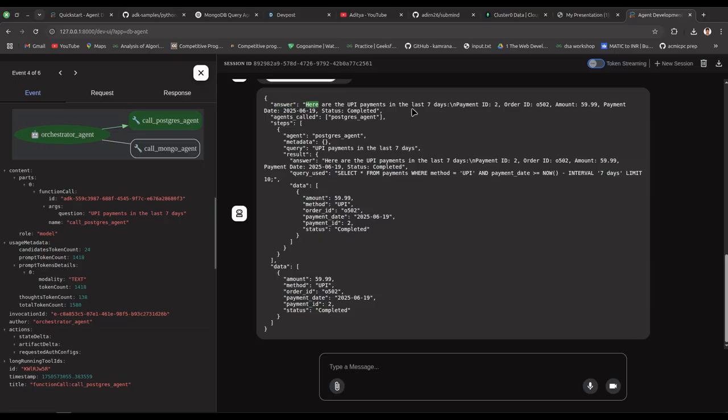For example, here are the UPI payments in the last 7 days: payment ID, amount, and then payment date, status, completed. Then we have agent calls steps as well. Now we have data also. We have this data.